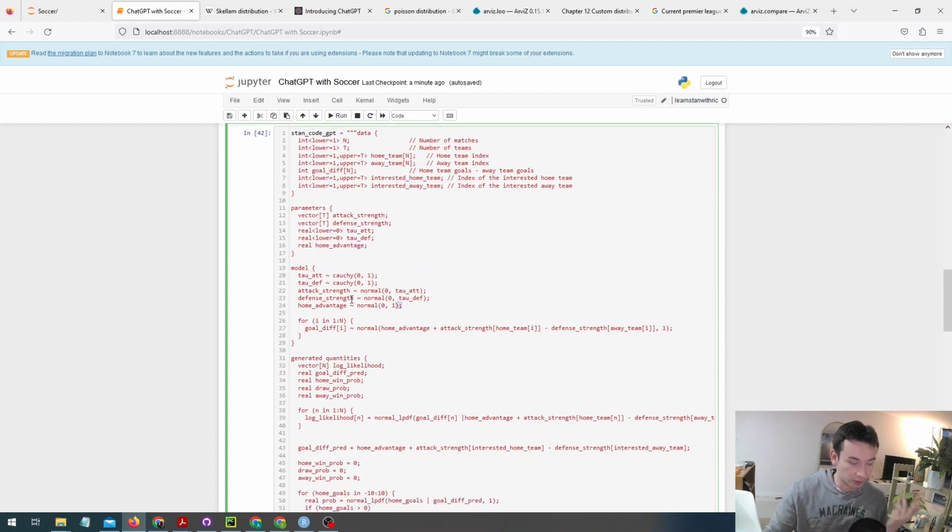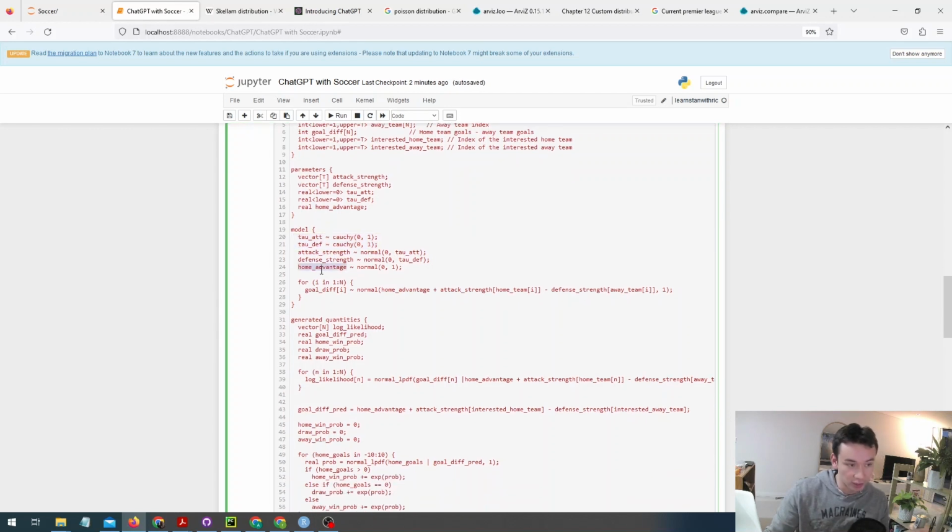So as we can see here, these are where the priors are located. You can see the attack strength and defensive strength are normally distributed, where the variance is these different taus. And these taus are then Cauchy distributed with parameters 0 and 1. And we call this a hierarchical structure, where it really means that the parameters in the prior here have a prior themselves. So we call that a hierarchical structure. We've got the home ground advantage, which is also normally distributed.